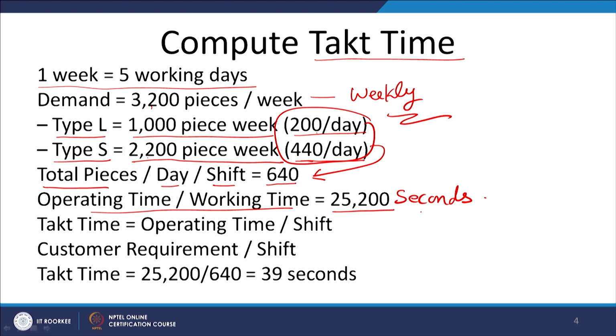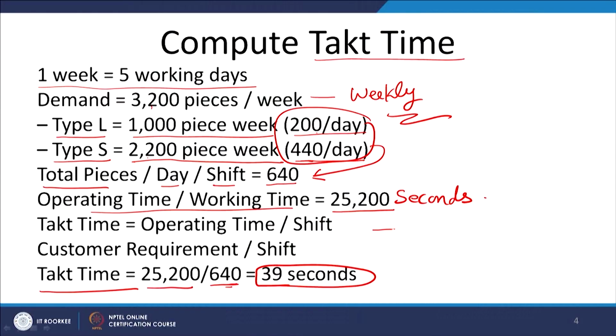So, the takt time: 25,200 seconds is the total time available to you, and in that total time you have to make 640 pieces. So, 39 seconds is the takt time. The meaning of takt time is that after every 39 seconds we require one output from our manufacturing system.